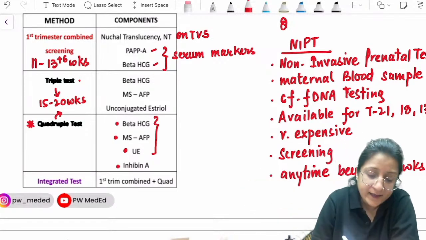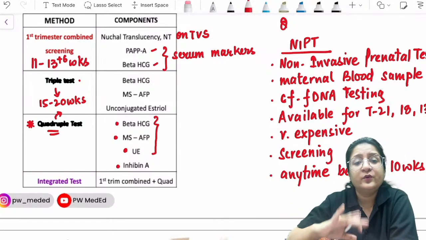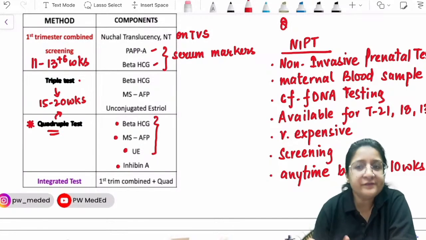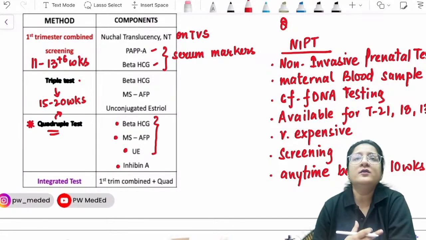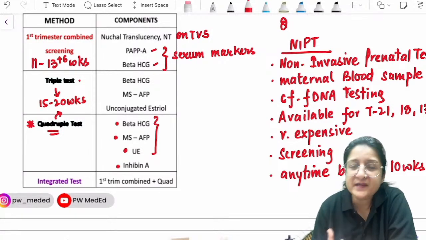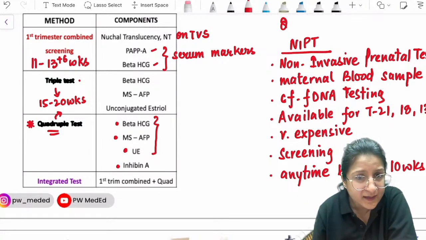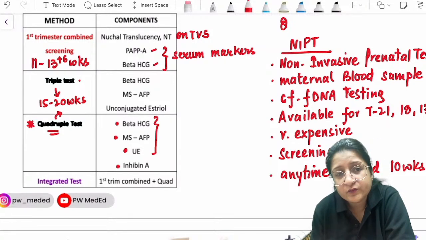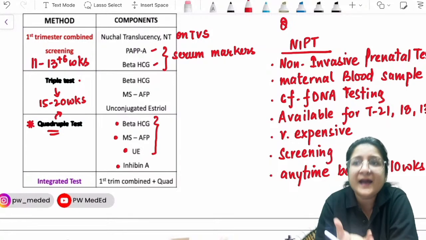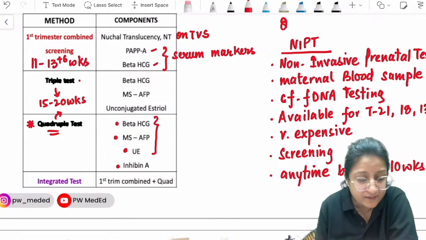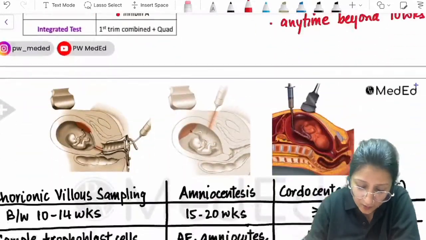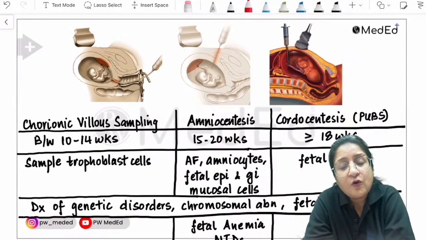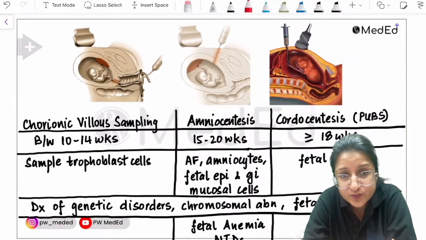Okay, let's say if she has come with a positive report of the quadruple test, then at that point in time she is beyond 15 weeks. So I will not be able to do chorionic villus sampling, then I will do amniocentesis. So what invasive fetal testing you will do will depend upon when she is having the positive screening result. Very important, image-based identification of these invasive fetal testing procedures also.